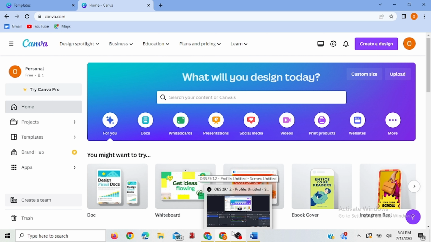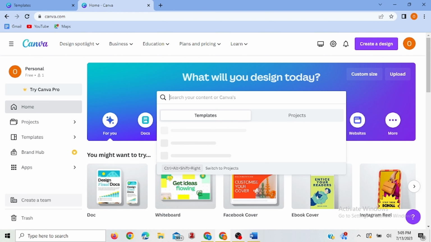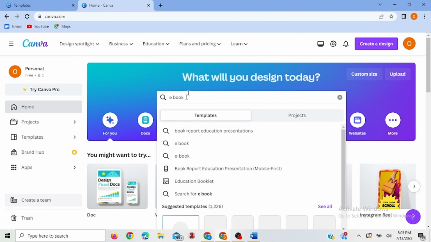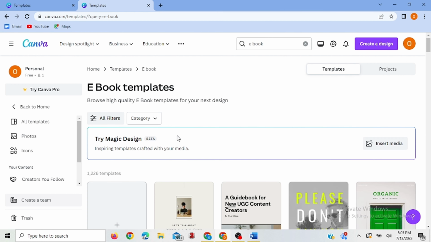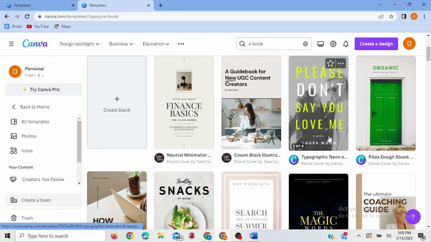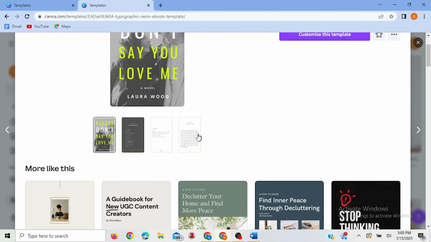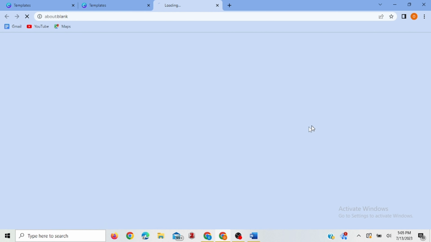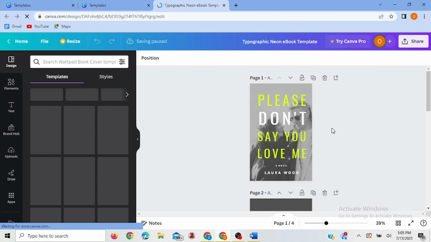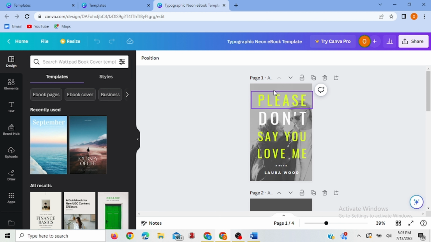Now that we have gotten the content, the next thing to do is to create the ebook using Canva. And to start up, we'll look for ebook. That's the book here, for ebooks to come out so that we can use the template to create one. And it's out. I think I like this one. We're going to customize this to use it for what you want to do. So now that it's open, we're going to start creating a new cover. So to start up, we're going to delete this.